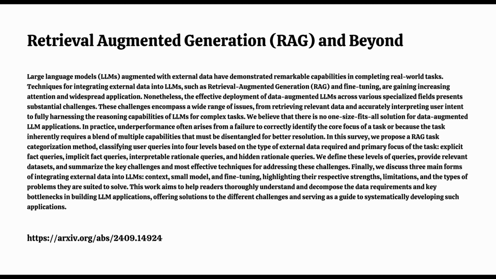But things get more interesting with level 2. Implicit fact queries. Now imagine asking, what is the majority party in the country where the 2024 Summer Olympics are being held? Still need that external data, but it's not just a simple lookup anymore. Now the LLM has to make some connections. First, it needs to retrieve that the 2024 Olympics are in Paris, then connect Paris to France, and then find the current ruling party of France. It is a multi-step process of connecting the dots.